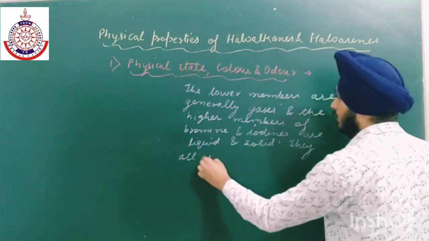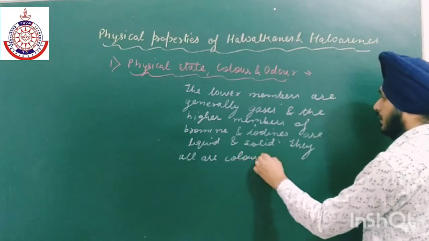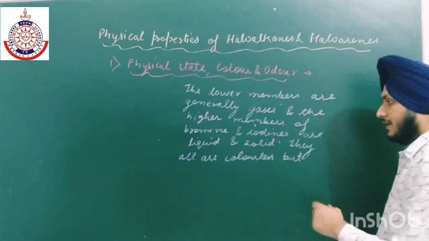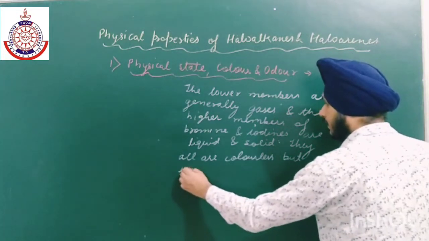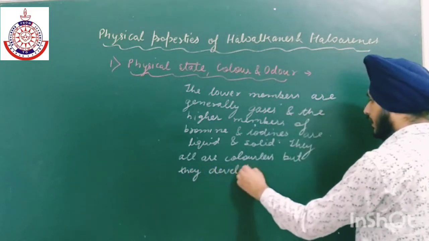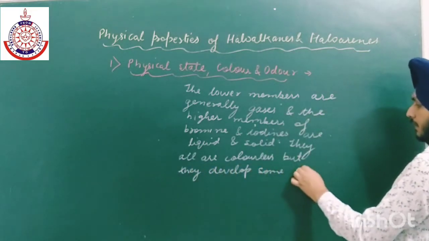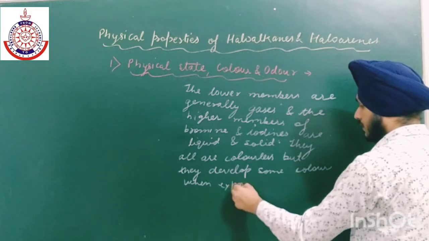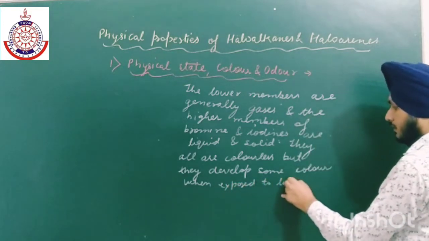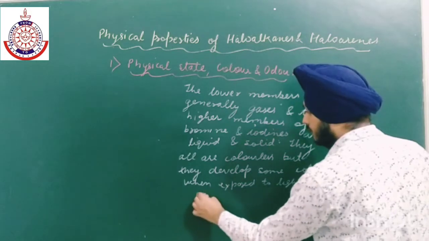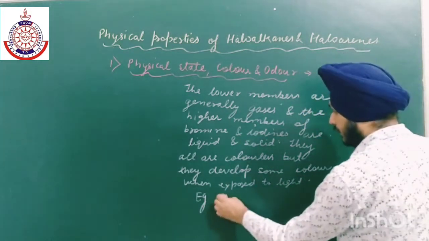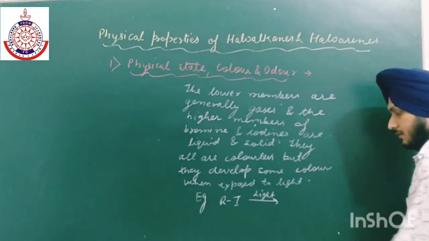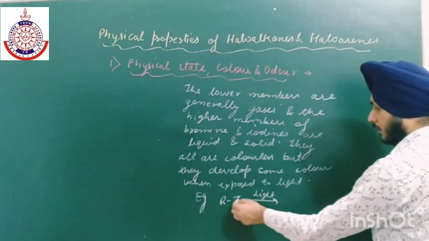They all are colorless. But sometimes when they are exposed to light, they develop or acquire some color. For example, in case of iodine, like we have RI, when it is exposed to light, it acquires violet or orange-like color. Okay, generally violet or brown color.